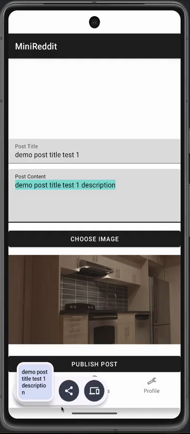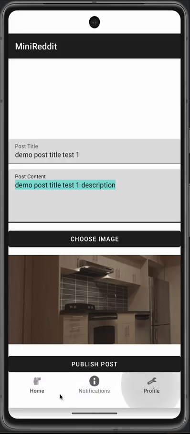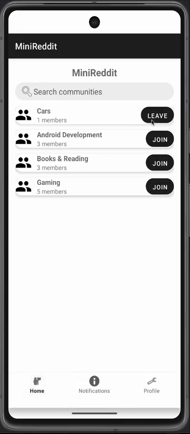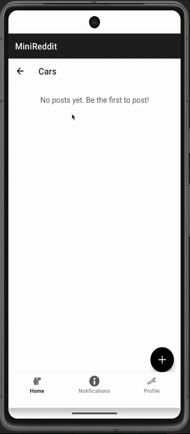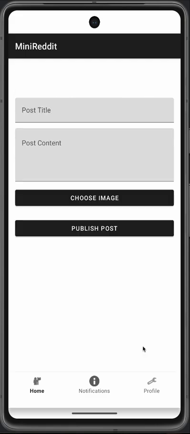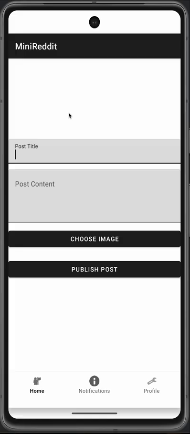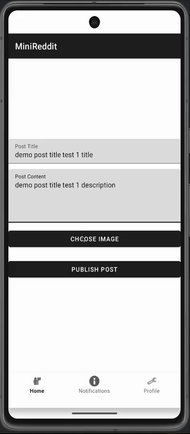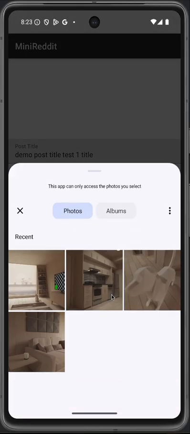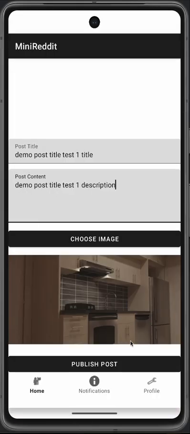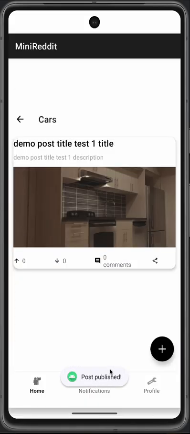copy this and click on home. So we were trying to create a post here and right there. Let's create a post here in cars. So now we can see the post here, right?